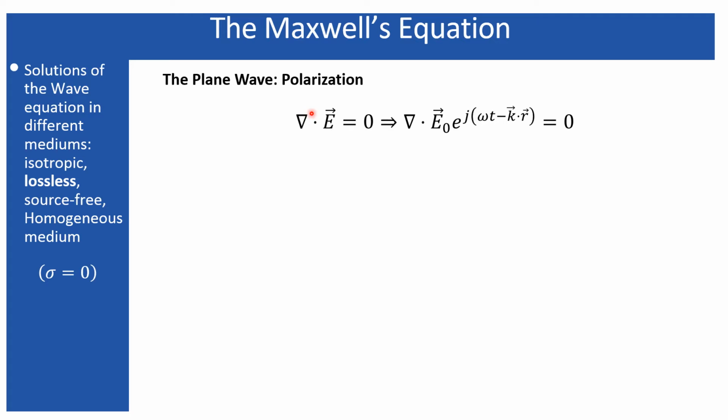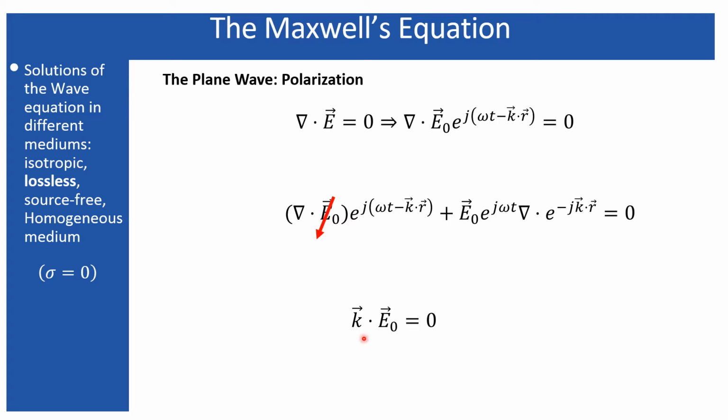We have seen, using this equation, that divergence of E equals 0. This equation dictates further limitations in the polarization. If we apply the divergence over this equation, that results in k dot E naught. Here k represents the direction of the propagation and E naught represents the polarization, that is the direction along which the electric field is oscillating. Their dot product is equal to 0, which signifies that the electric field cannot oscillate along the direction of the propagation.